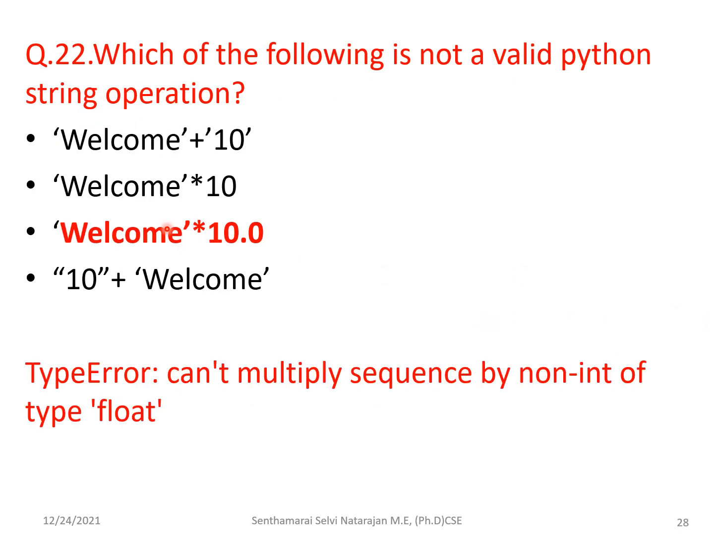Then the 22nd question is related to string operation. You see all these operations here, this is appending. So here it happens 10 times to this string, and here it happens 10 times to this string, and here welcome will be printed 10 times. This specifies the number of times the string is to be printed, but here it specifies a decimal, floating point value. So this is an error statement. The error is a type error: can't multiply sequence by non-int of type float.